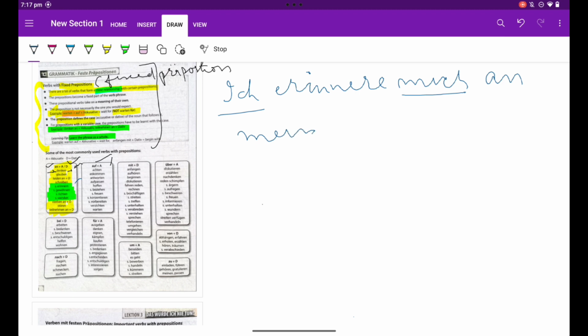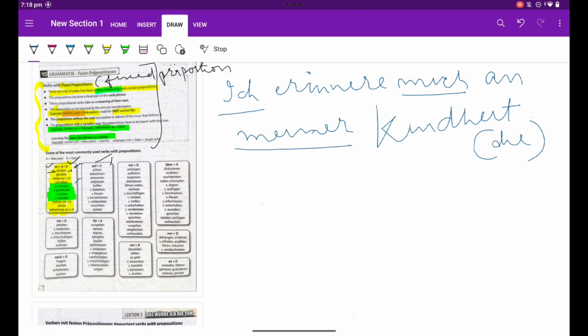An meiner Kindheit. Now we must know the article of the noun. This is feminine, die, which becomes der, and mein becomes meiner. Ich erinnere mich, what are we supposed to put here? Ich, mich. I recall my Kindheit. Kindheit means childhood.